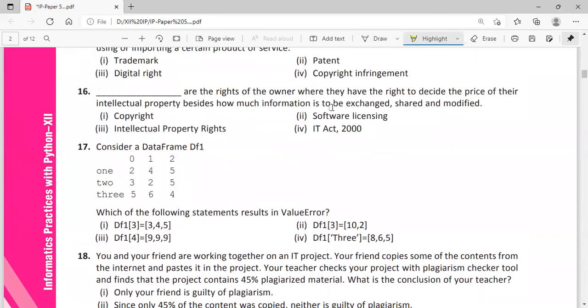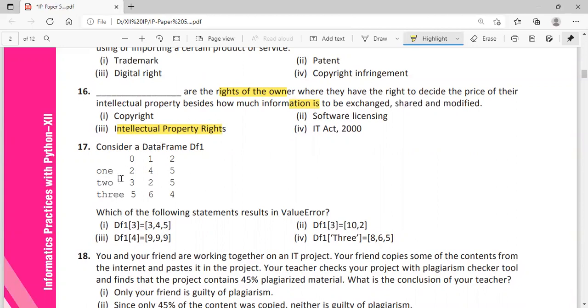These are the rights of the owner, where they have the right to decide the price of their intellectual property, besides how much the information is to be exchanged, shared, and modified. These are the rights given to the owner, and they are known as intellectual property rights, or IPR.